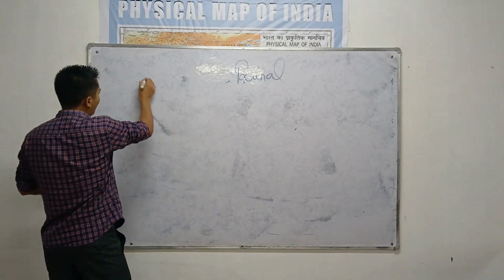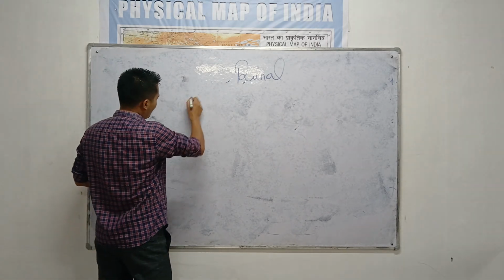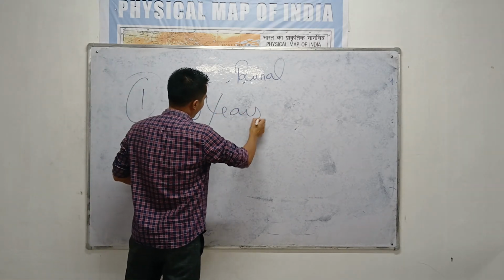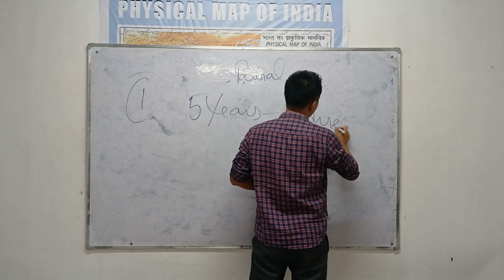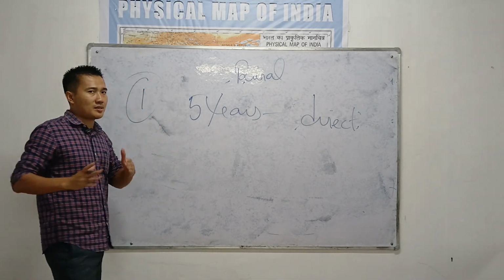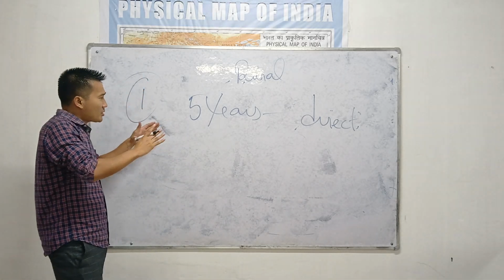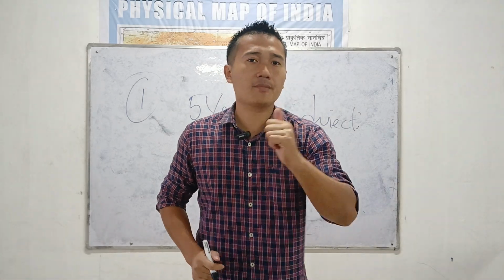The features. Number 1. Five years, election is direct. The first point of this Panchayati Raj system is the members of the Panchayat are elected for a term of 5 years.